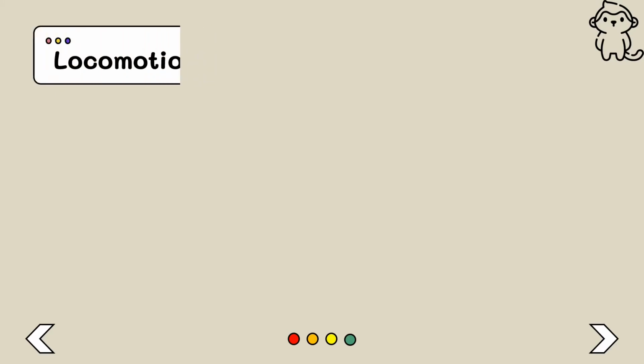Generally, these four classes of apes exhibit some interesting behaviors that we will learn later on. One of them is brachiation. Want to know what brachiation is? Keep watching this video. Firstly, we will learn how apes move.